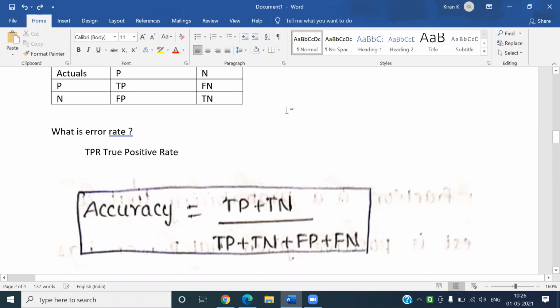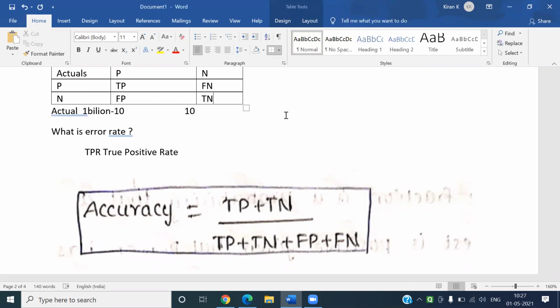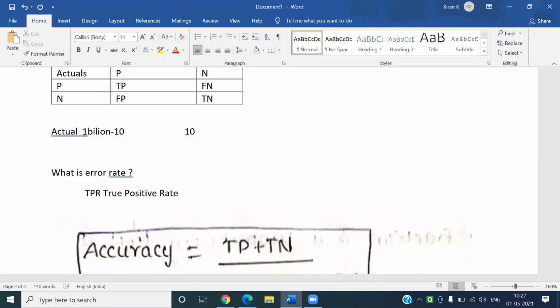The actual positive is 1 billion minus 10, and the actual negative is 10. This is the actual. Now let us predict: our prediction is no terrorists. Now, how would our confusion matrix look?